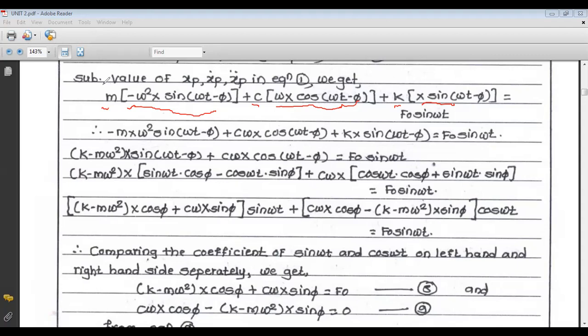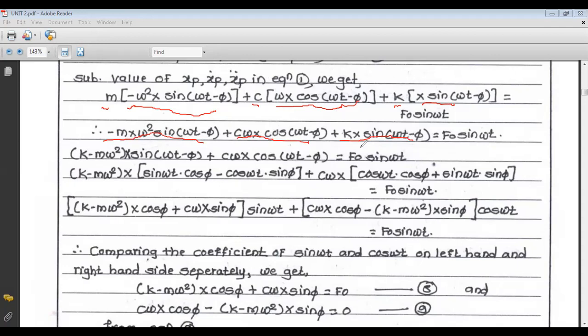Now if we multiply by m, c and k, we get minus m x omega square sine of omega t minus phi, c omega x cos of omega t minus phi, and kx sine of omega t minus phi equals f0 sine of omega t. Now there are two terms of sine: the first term, minus m x omega square sine of omega t minus phi, and kx sine of omega t minus phi.